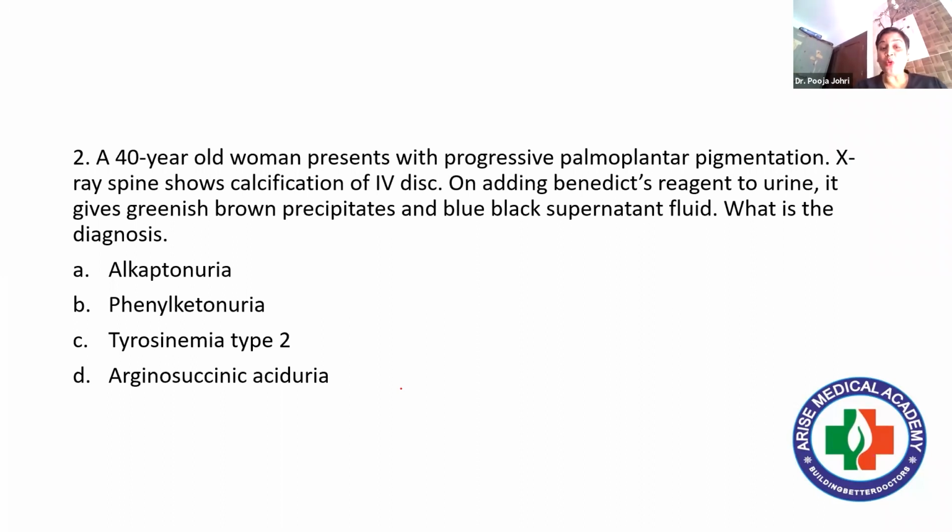A 40-year-old woman presents with progressive palmoplantar pigmentation. And X-ray examination, if we do, it shows calcification of intervertebral disc. Very, very important. So basically, it is showing calcification. Now, if we add Benedict's reagent, it gives greenish brown precipitate and blue black supernatant fluid. That means Benedict's test is positive.